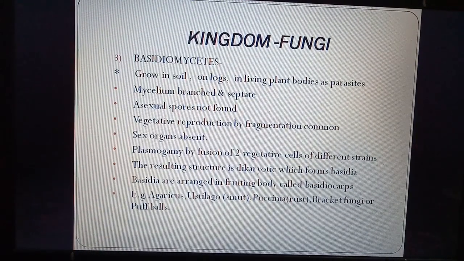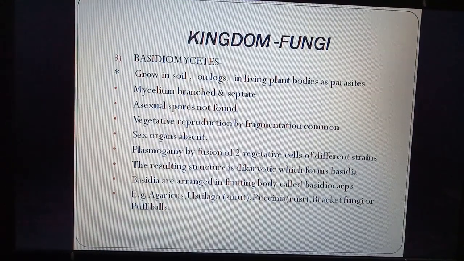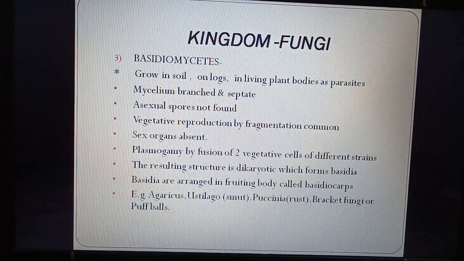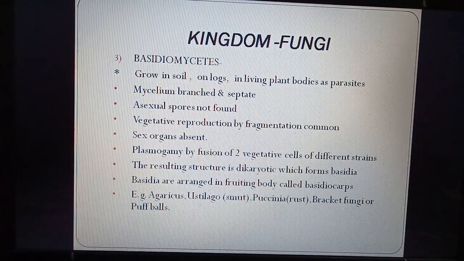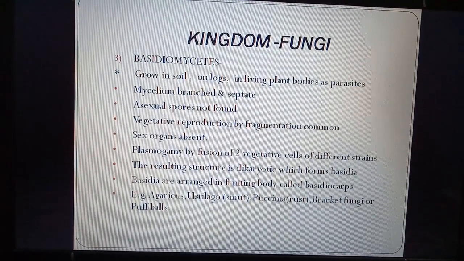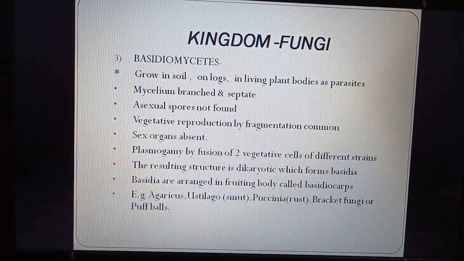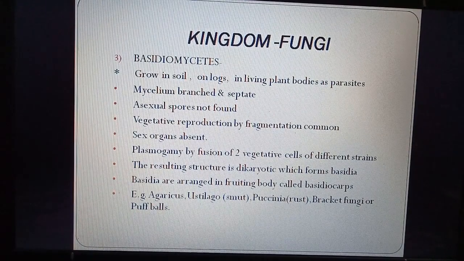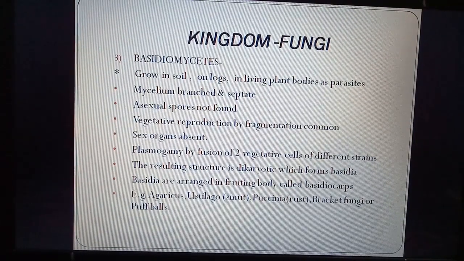And basidia are formed inside a fruiting body. So basidia is covered by a fruiting body, which is called basidiocarp. Carp means a fruit. Examples are Agaricus or mushroom, Ustilago, which produces smut. It is a disease. Puccinia produces rust, which is a powdery structure. Bracket fungi or puffballs, they are common.